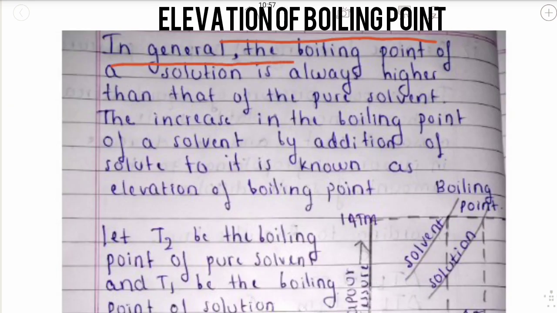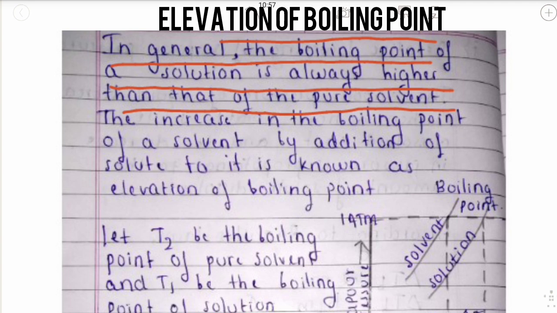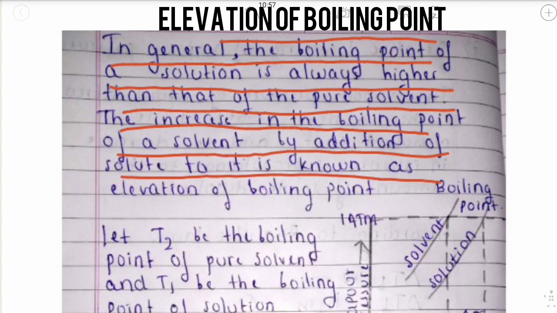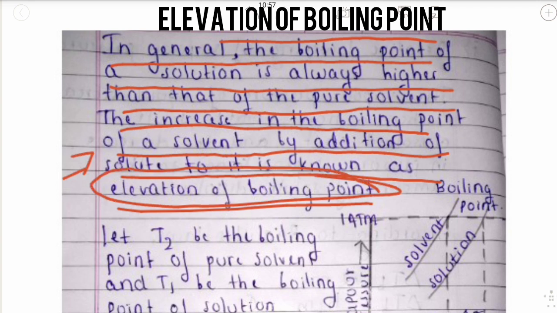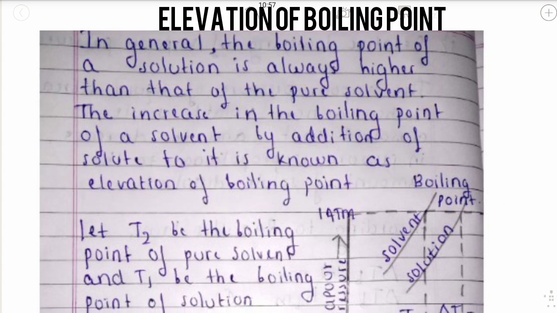In general, the boiling point of a solution is always higher than that of the pure solvent. The increase in the boiling point of a solvent by addition of a solute to it is known as elevation of boiling point.